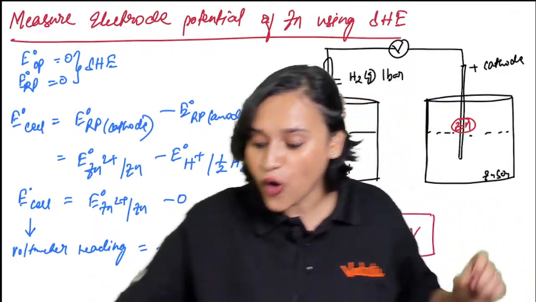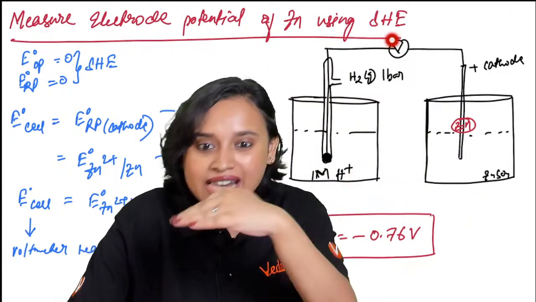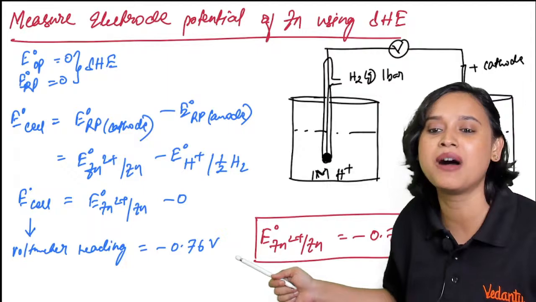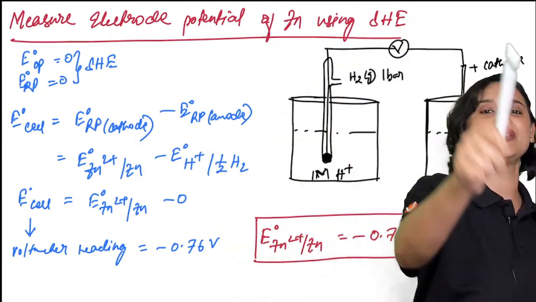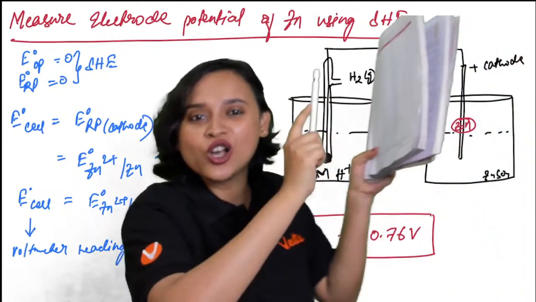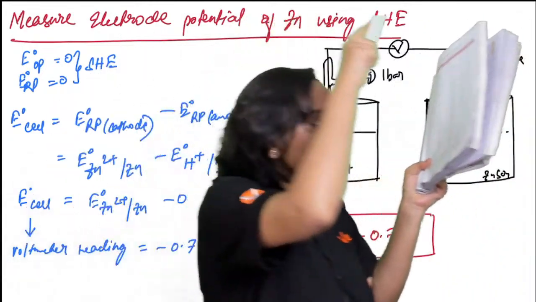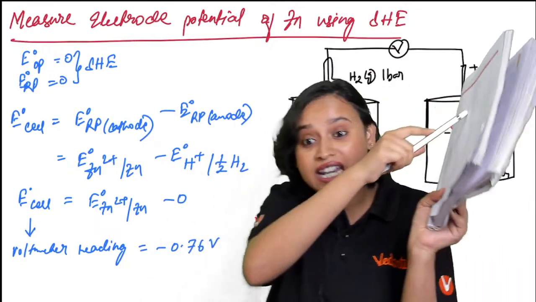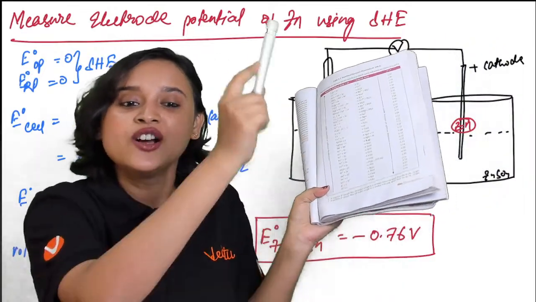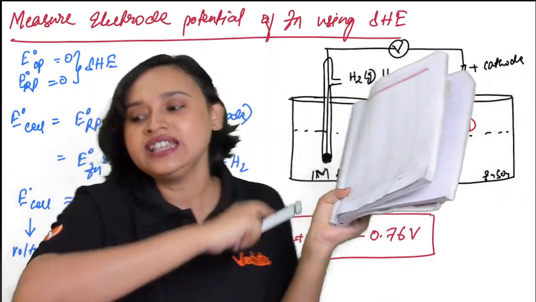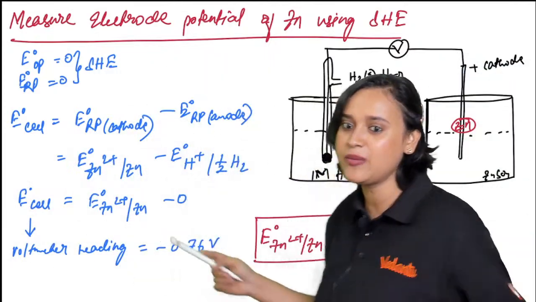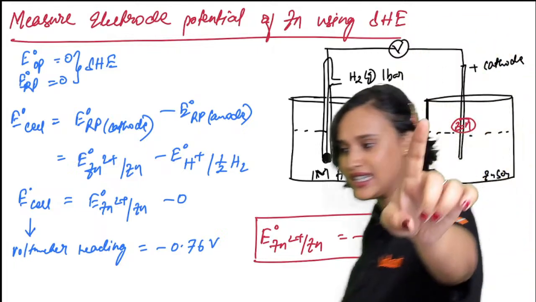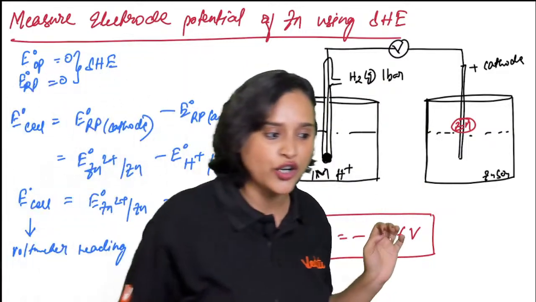And then the voltmeter right here will deflect. The voltmeter will move and give you a reading. That reading, my dear students, is minus 0.76, which is exactly what is written in the series. So just like this, by using the standard hydrogen electrode, for each and every element that you see in the series, we have calculated the E naught value. Minus 0.76 volt is exactly the value that is written in your book. Is it true or not?